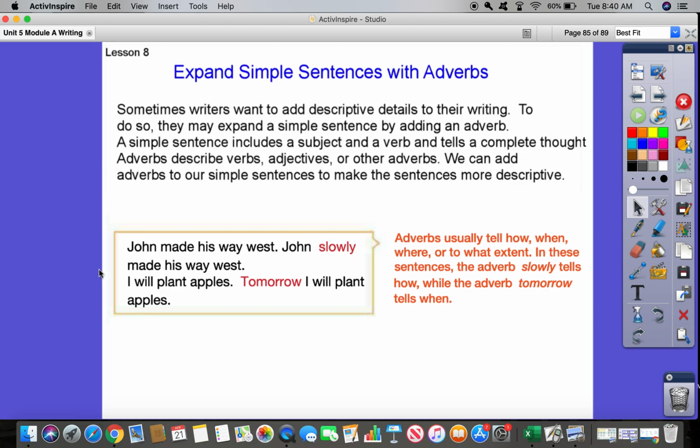So let's look at our example here. John made his way west. John slowly made his way west. I will plant apples. Tomorrow I will plant apples. So adverbs usually tell how, when, where, or to what extent. In these sentences, the adverb slowly tells how, while the adverb tomorrow tells when.